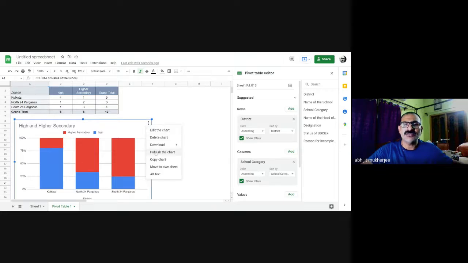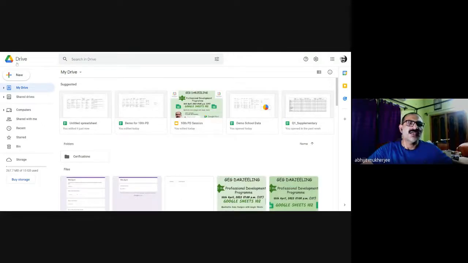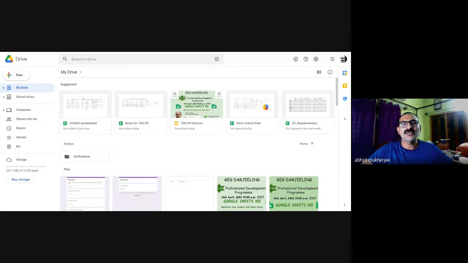For example, I can just copy this chart, go to my drive. Can you all see my drive? It is taking a bit. I can just select a Google Slide. On this Google Slide, I can paste.